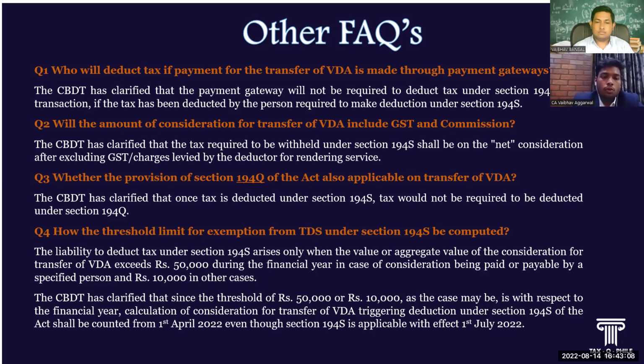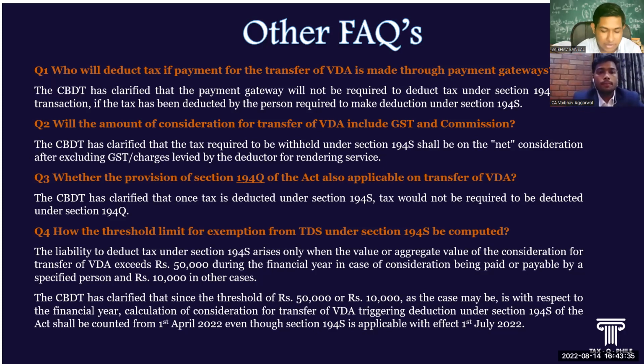For question number four, it specifies the threshold limit for the deduction of TDS under section 194S. As specified by Vaibhav Bansal in the starting slides, the limit for the deduction of TDS will be rupees 50,000 for the case of a specified person. However, in the case of any other person, it will be 50,000. Okay, over to you, Vaibhav.